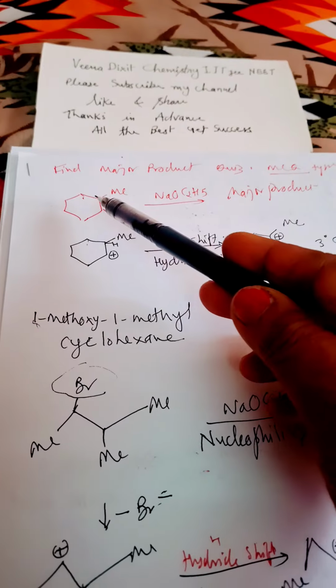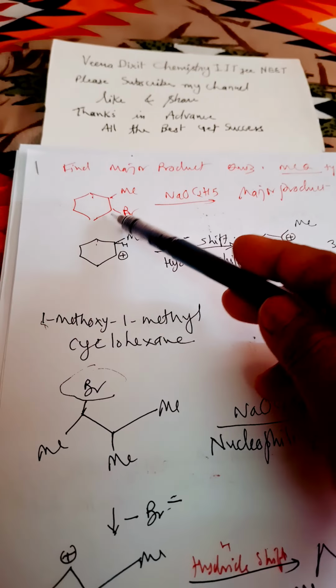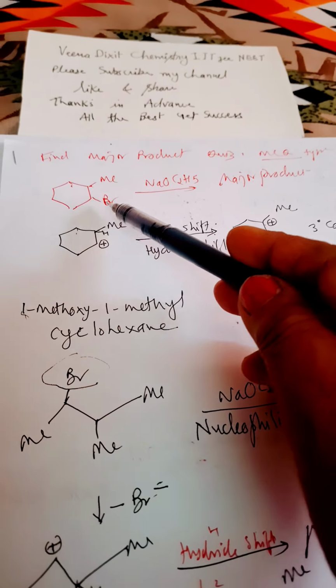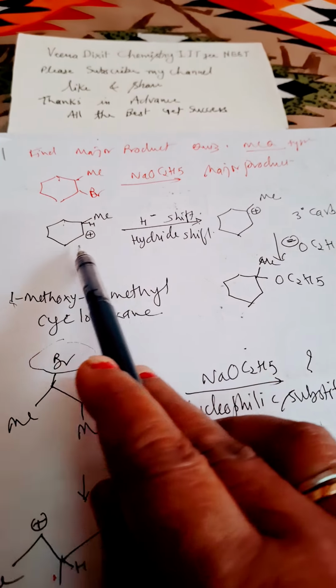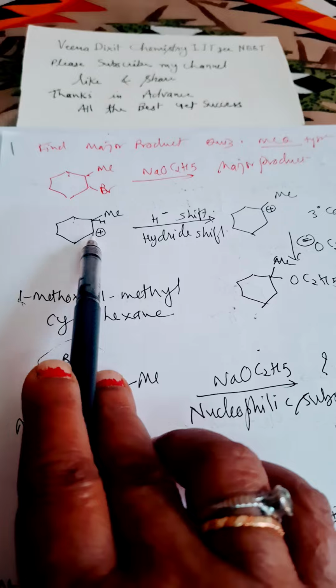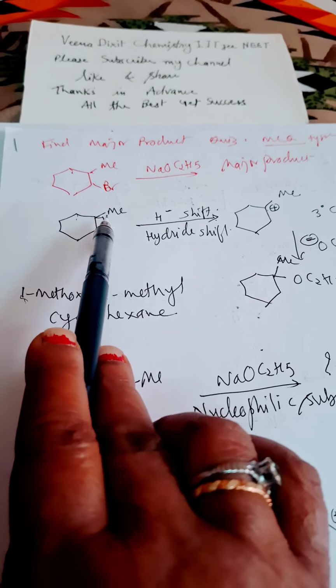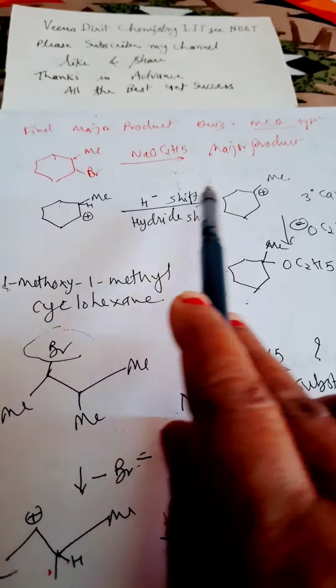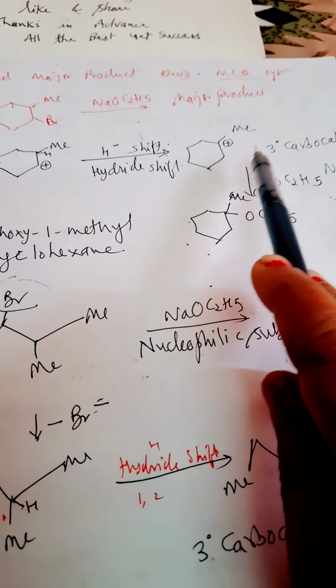See, this is the nucleophilic substitution reaction we are doing. NaOC2H5, when attacking this, will take away the Br and we'll get a 2 degree carbocation. Now the 2 degree carbocation is less stable as compared to a 3 degree carbocation. So a 1,2 hydride shift will be there. This hydride is coming over here, so that we'll get a more stable 3 degree carbocation.